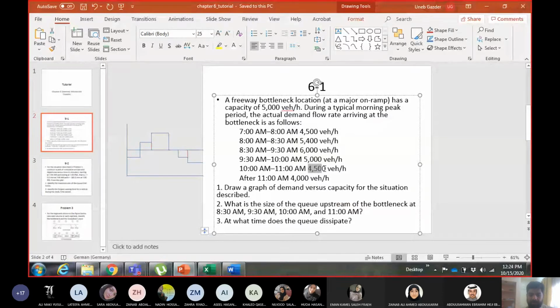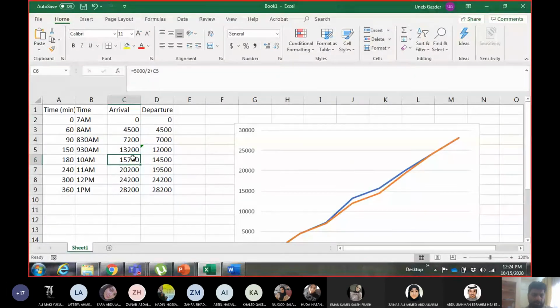4,500 vehicles per hour are coming for how much time? For 1 hour. So in 1 hour, 4,500 vehicles will be added. So 15,700 plus 4,500. Okay. Then